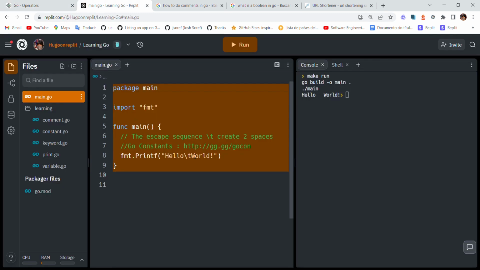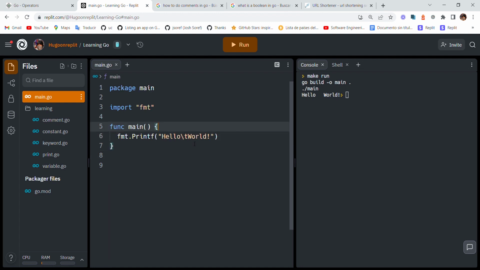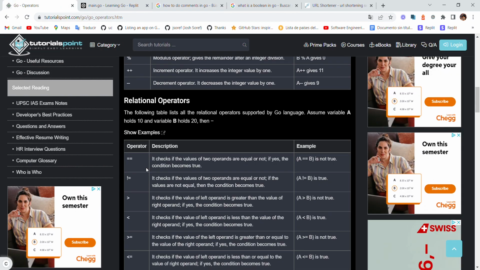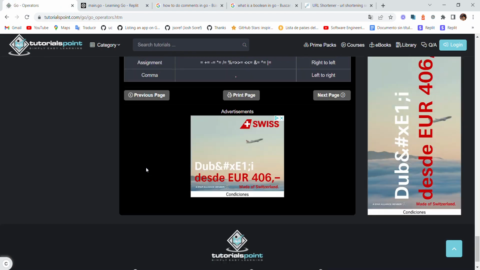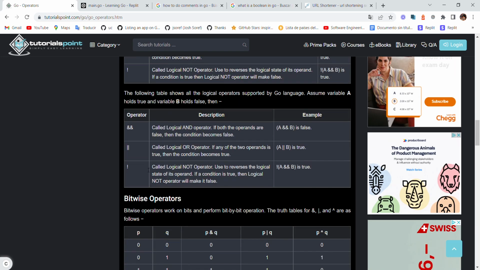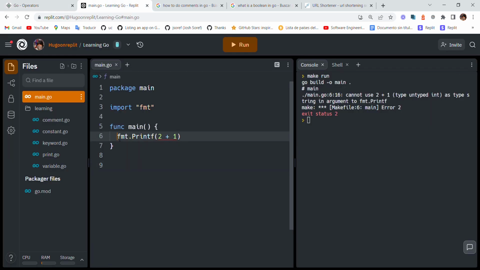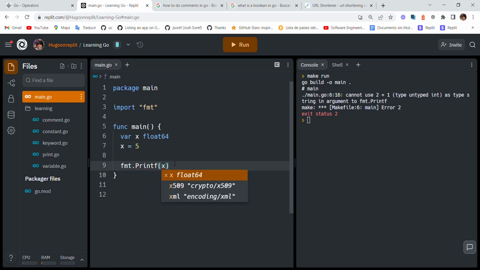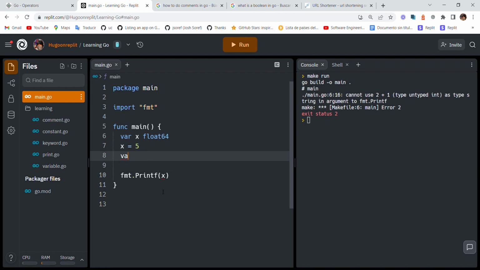So first we have these operators. We're gonna delete this. Go 2 plus 1. So it isn't gonna work, okay? It doesn't go like that. Let's check if there's code provided. Okay, there's no code provided. So the idea is to create a variable, okay? So var x float64 and then x equals 5. Then we have another variable. What's wrong?